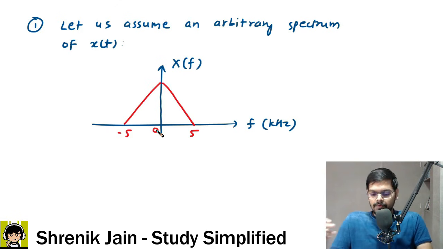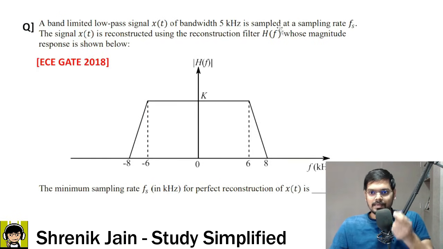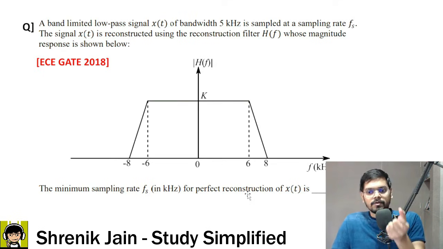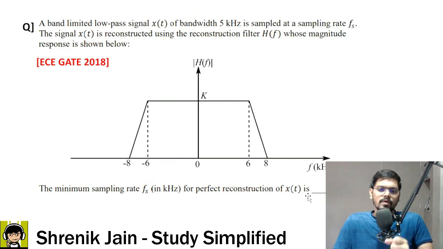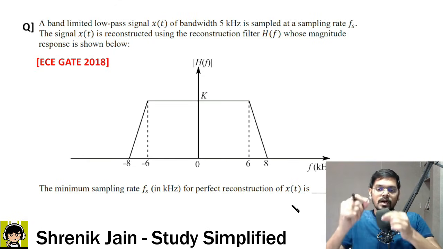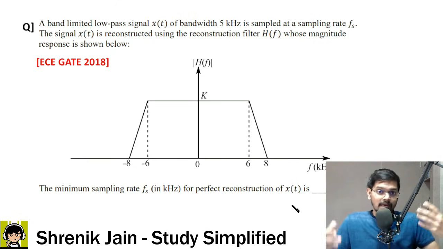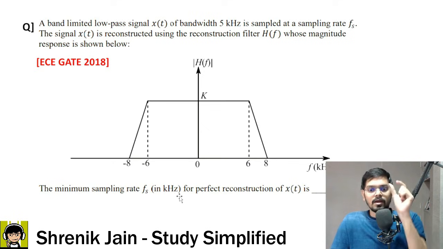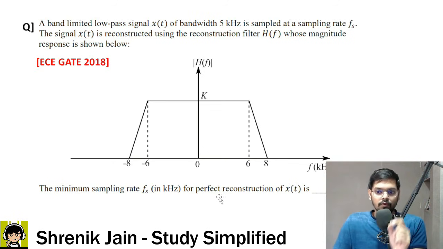Now, what we are doing is, this signal is sampled at a sampling rate fs. Now that is the whole point. What should be that sampling rate? This is the minimum sampling rate for perfect reconstruction of x of t. When I say perfect reconstruction of x of t, it means there should not be any duplicate image, and such an arrangement you have to do. You can get the duplicate image if your sampling rate is not perfect. Therefore the question is very specific: minimum sampling rate fs in kilohertz for perfect reconstruction.